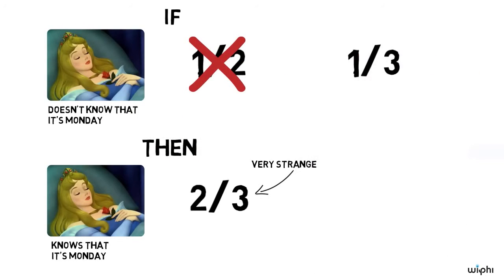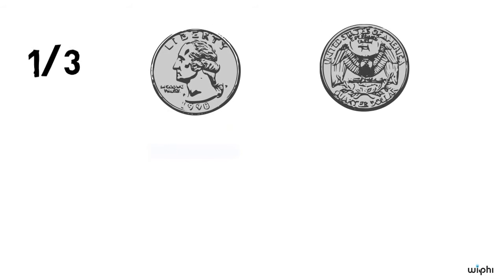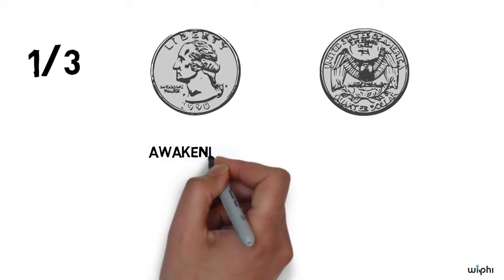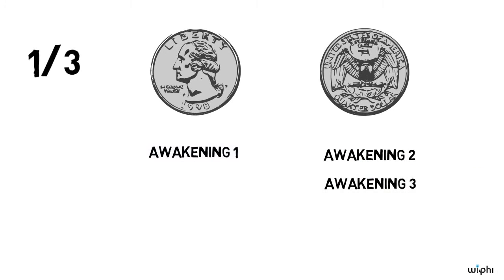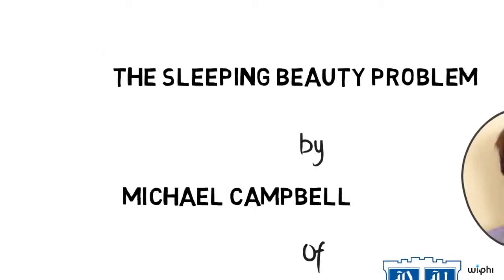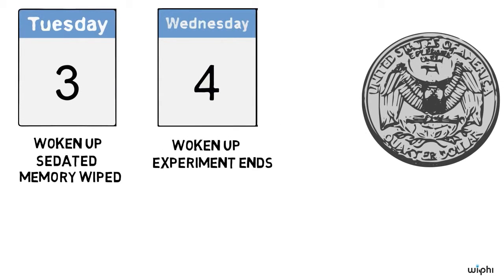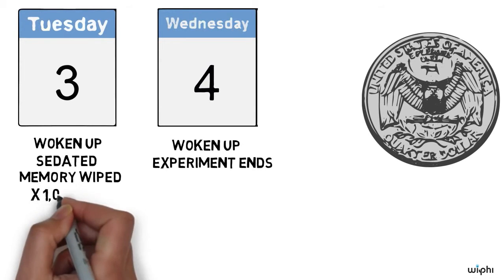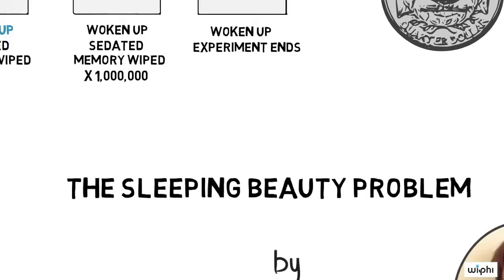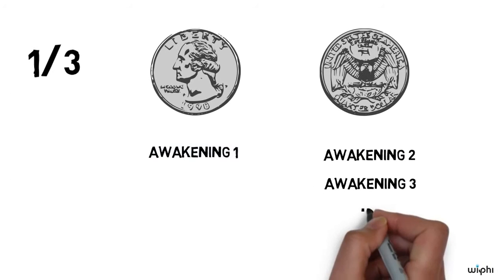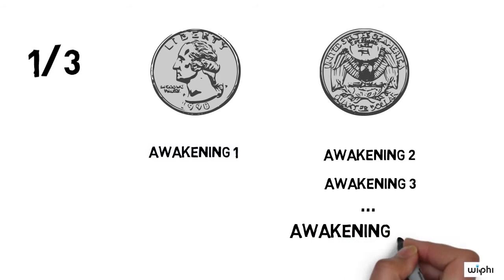Well, there are problems with that answer too. Remember that we thought the answer should be 1/3 because there are 3 total potential awakenings and only one of them happens when the coin lands heads. Let's change the experiment a little bit but apply the same logic. Everything is as it was before, except that instead of being woken up once on Tuesday, we wake Sleeping Beauty up 1,000,000 times on Tuesday. Now, there are 1,000,002 total potential awakenings.